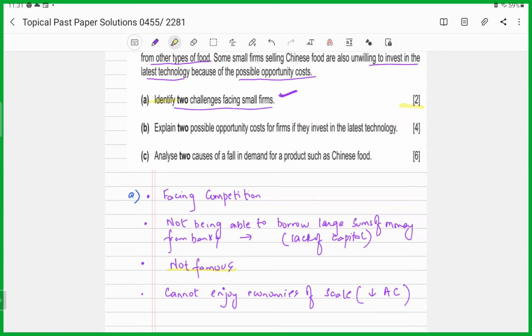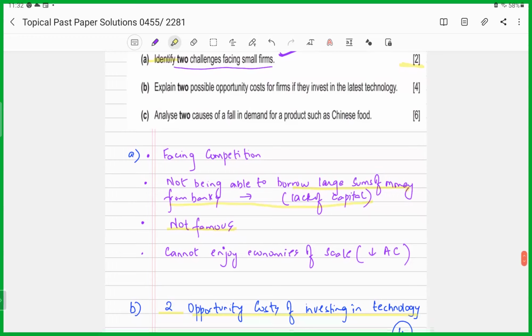Similarly, being smaller in size means that they are unable to borrow large sums of money from banks, right? Banks are unwilling to provide them with larger amounts of loans. As compared to firms which are larger in size, banks would be relatively unwilling to give them loans in larger amounts, in higher denominations, right?